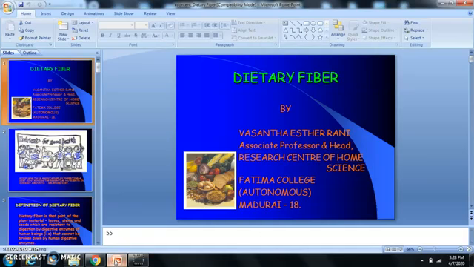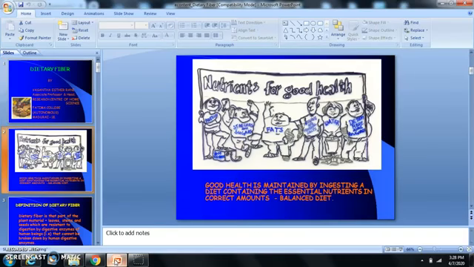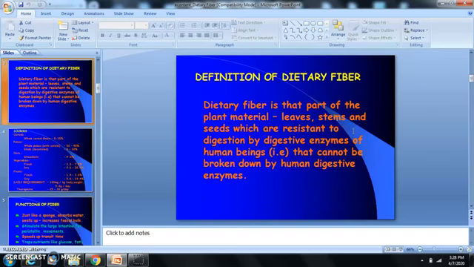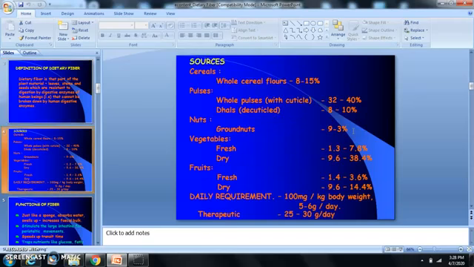Now to know what dietary fiber is, you should know that it is one of the main nutrients, like how you have protein, starches and sugars, fats, vitamins and mineral salts, water. Similarly, dietary fiber, otherwise called or originally called roughage, is also an important nutrient. To define dietary fiber, it is that part of the plant material, leaves, stems and seeds which are resistant to digestion by digestive enzymes of human beings, that cannot be broken down by digestive enzymes.